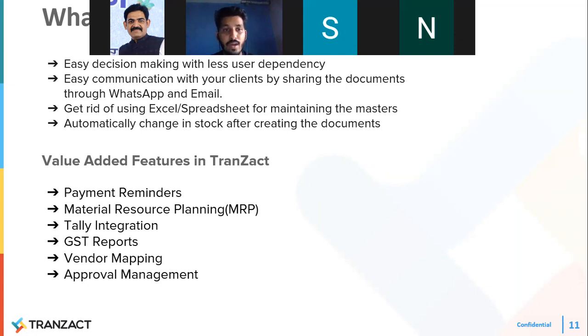Then we have some value added features present in Transact which I have not covered in the demo or this session. Number one is the payment reminder, which is the most useful feature used in Transact. The reminder will automatically go to your buyers on the basis of their payment due date. The same reminder will go to your suppliers on the basis of their PO delivery date. And we have material requirement planning, MRP, which will help you plan the production and the procurement part for the production. These are my orders; now to fulfill those orders, what do I want to procure from the market.